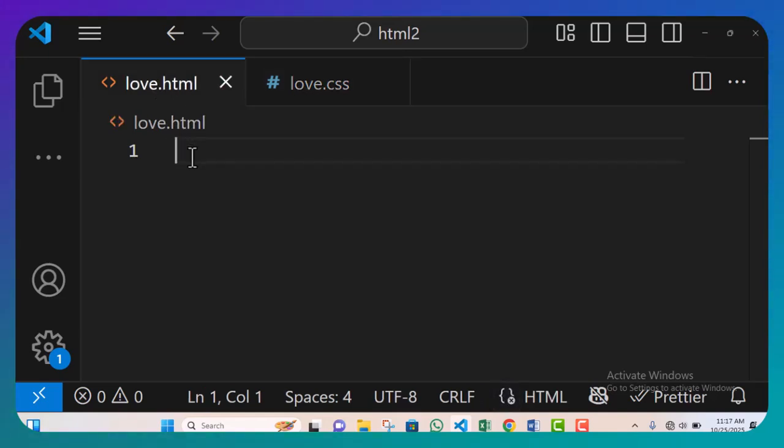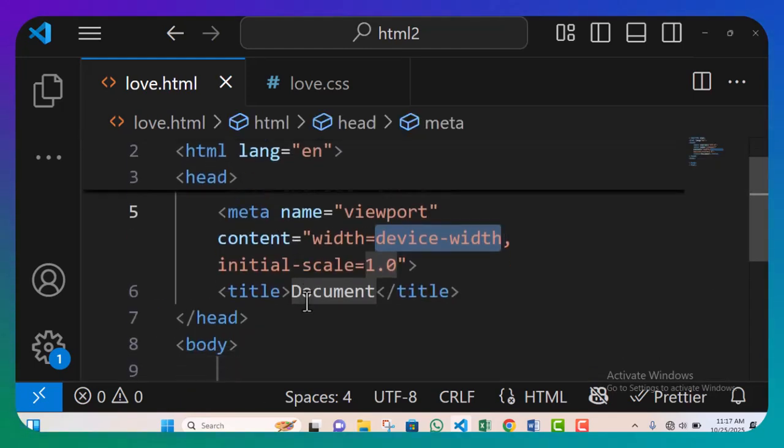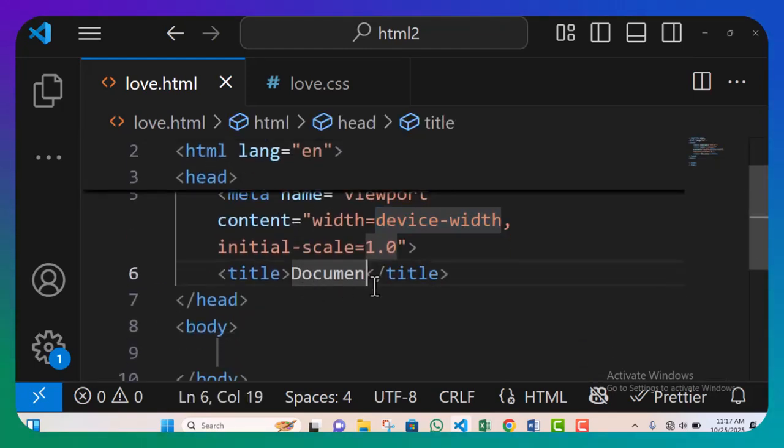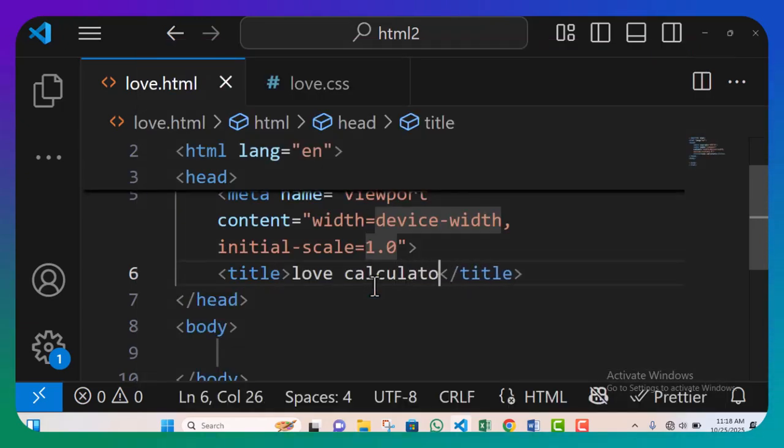So to start off with this design, I'm going to put my boilerplate in love.html. So I'm going to hold my shift and press 1, then click enter. Good. So I'm going to change the title to love calculator. So let me remove this document. Love calculator. Sorry. Love calculator.